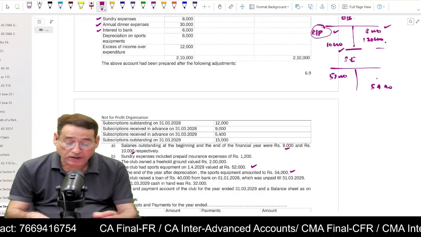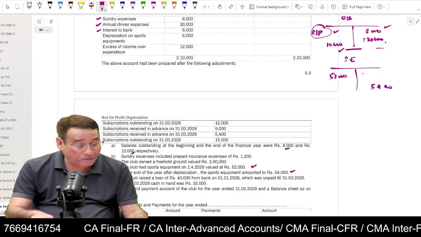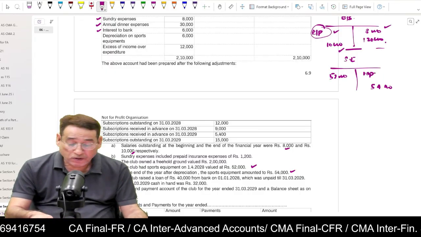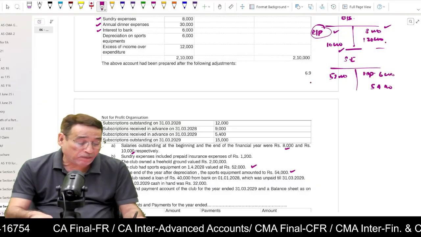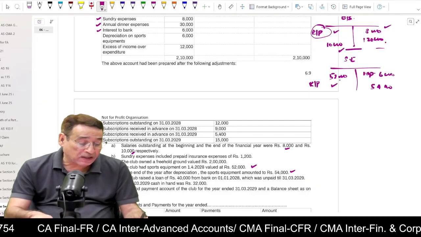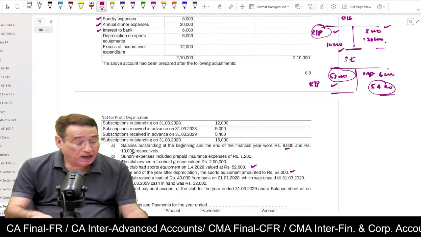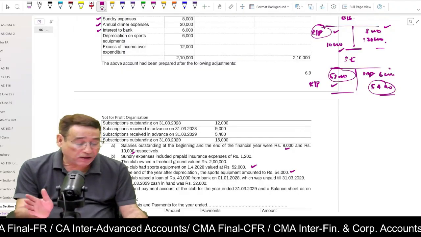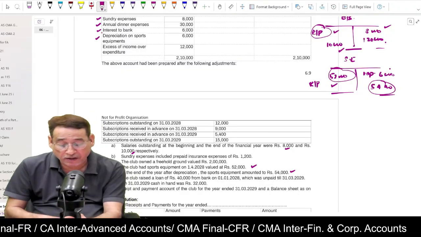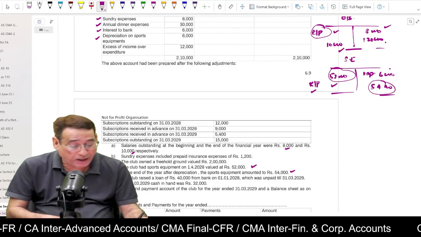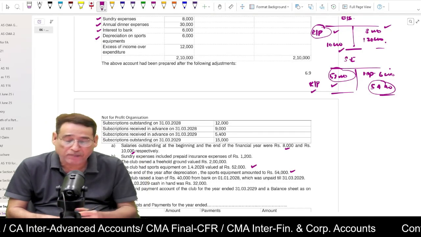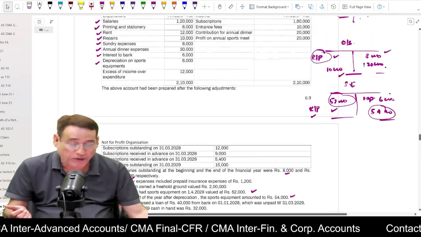Because here it is written depreciation, I am going to write depreciation 6,000. This will tell me how much purchases I have made in the current year. Opening and closing balance in the balance sheet and depreciation is already taken here, so you need not post it again, but the payment figure you must write on the payment side. This is how you will have to move in this particular question.